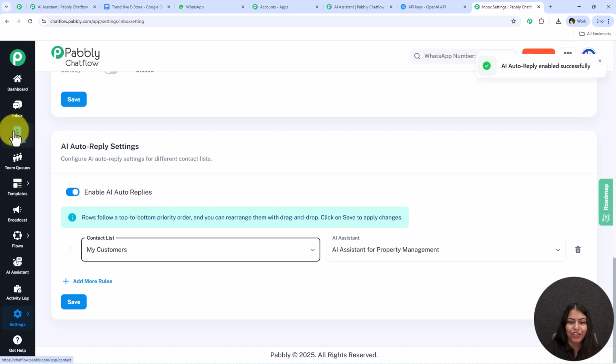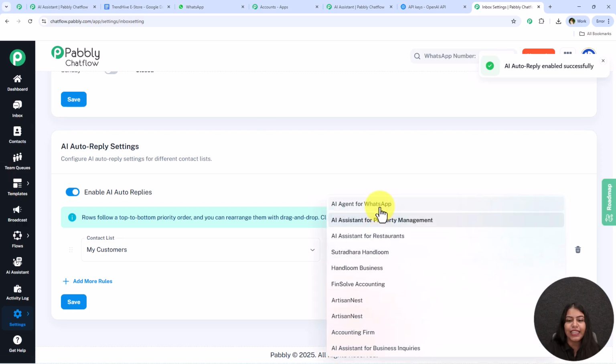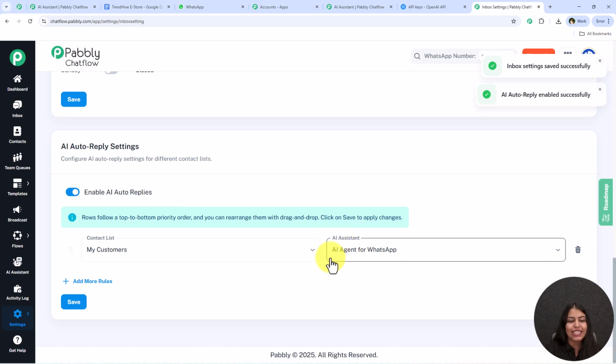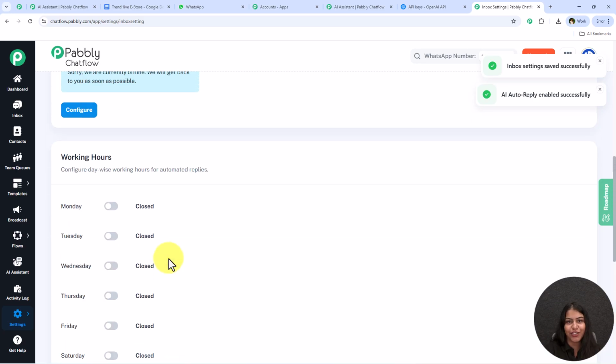this contact section, and you simply have to select the AI agent you want to assign, and as you can see that I've simply done this, and now I'm just going to click on this save, and now automatically this AI assistant has been assigned to all the contacts in this list, and now whenever they're going to message, only this AI agent is going to respond.